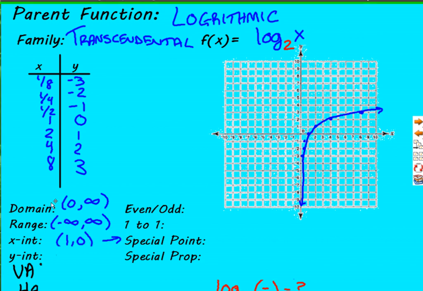Your X-intercept is (1, 0). The Y-intercept is the one that doesn't exist. And now, instead of having a horizontal asymptote, we have a vertical asymptote. The vertical asymptote is the vertical line x equals 0, because we're never going to reach into the negative values. Remember, e to the x started flat and then got really quickly going up. The ln of x is the complete opposite. It starts going really strong and then tails off.